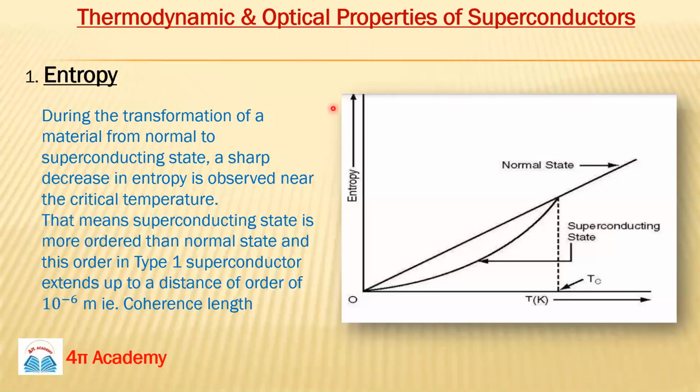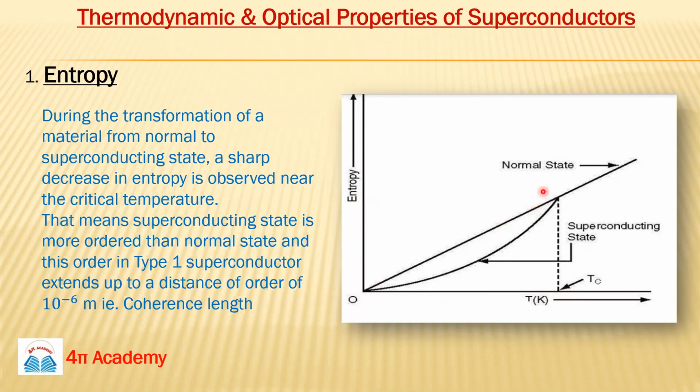In some experiments, we observed that when a transformation occurs from the normal to the superconducting state, there is a sharp decrease in entropy. At this Tc, you can see in this image, this is entropy versus temperature.